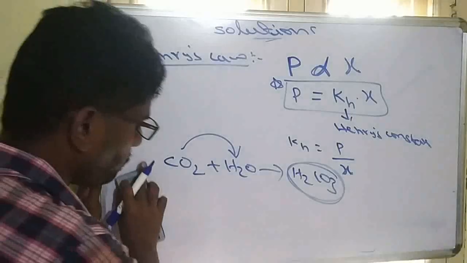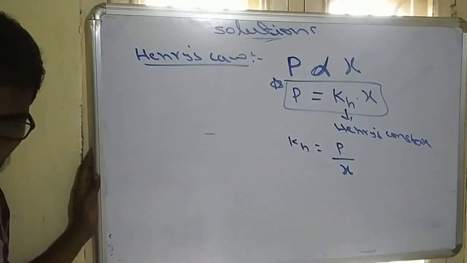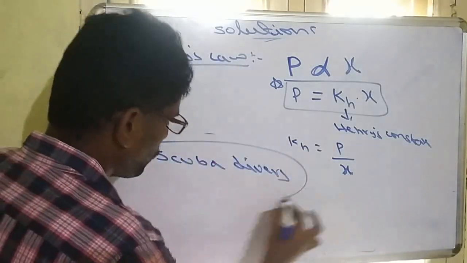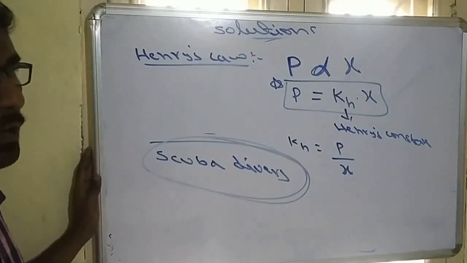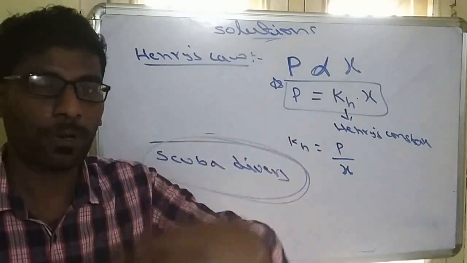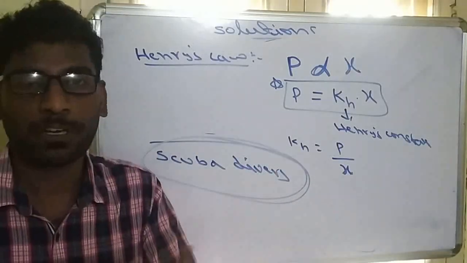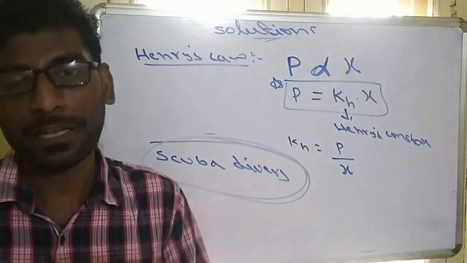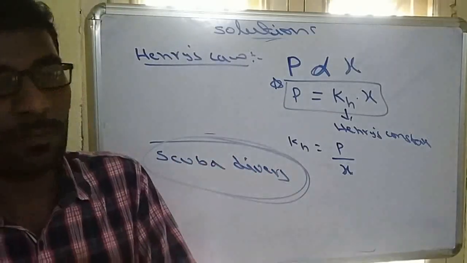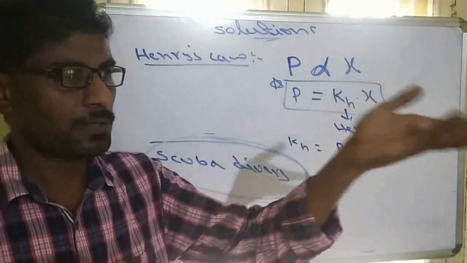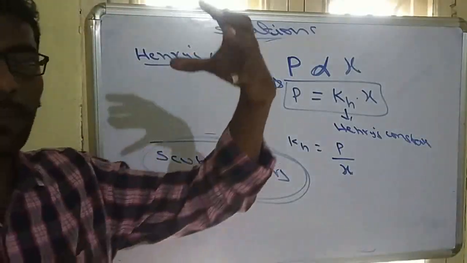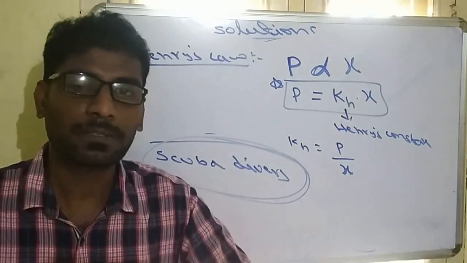Another application: scuba divers. They dive into the sea by taking atmospheric gas cylinders, because when you go to the depths of the water, the required atmospheric gases must be available. That's why they take cylinders containing mostly atmospheric gases, roughly 70% nitrogen and 29% oxygen. So when they go to the depths, the depths have more pressure.